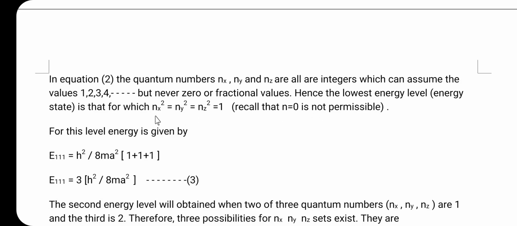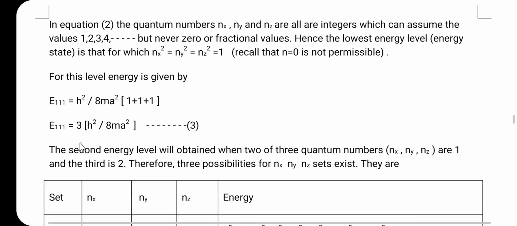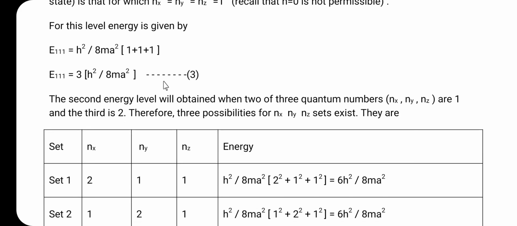For this energy level, E111 equals h square divided by 8 m a square, in brackets, 1 plus 1 plus 1, so E111 equals 3 h square divided by 8 m a square. This is equation number 3. The energy state is denoted by the symbol E111, and it is equal to 3 h square divided by 8 m a square.